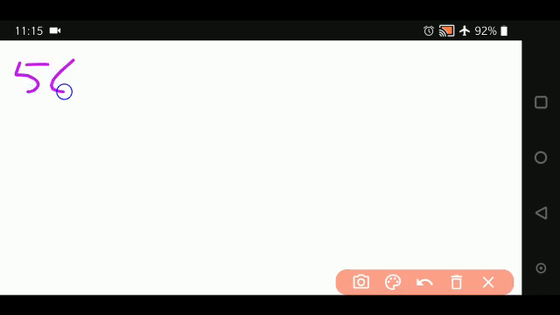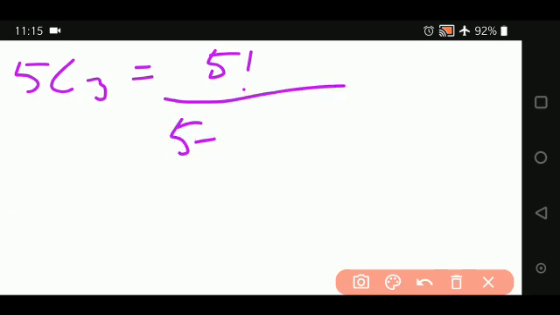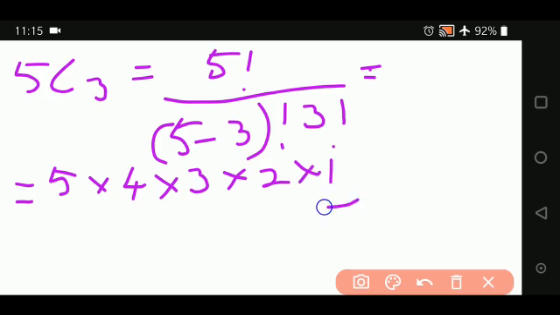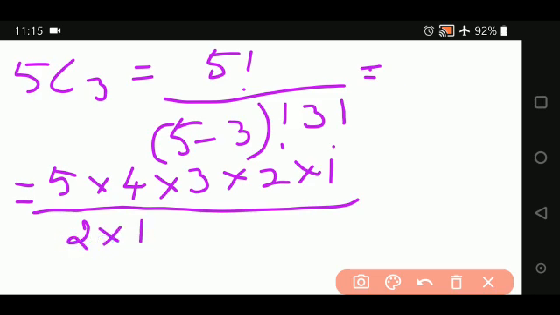How 5C3 is calculated: you write it in this form, 5 factorial divided by (5 minus 3) factorial into 3 factorial. The 5 factorial is 5 into 4 into 3 into 2 into 1. 5 minus 3 is 2 factorial, which means you write only 2 factors, 2 into 1.